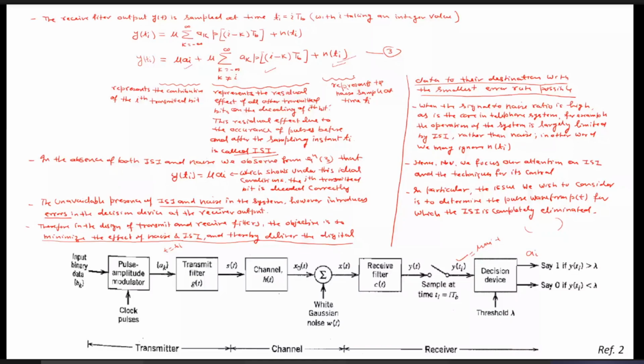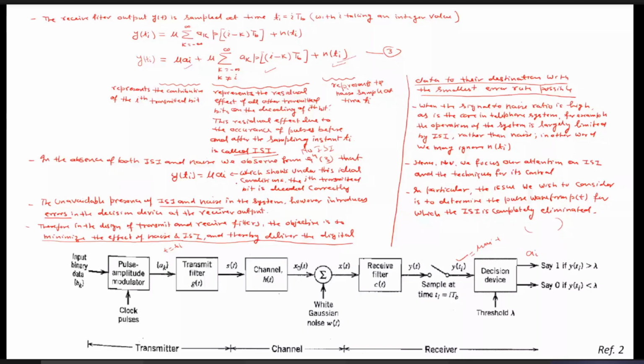We have already studied. Now, if we consider that there is no ISI, then definitely this term will not be there. So this term will be there. And if we consider that there is no noise, then this term will also be 0. And mu t_i we can only write as mu a_i. In this particular case, the error will be neither because of the noise nor because of the ISI. And in that case, our receiver can easily and correctly detect the transmitted signal.